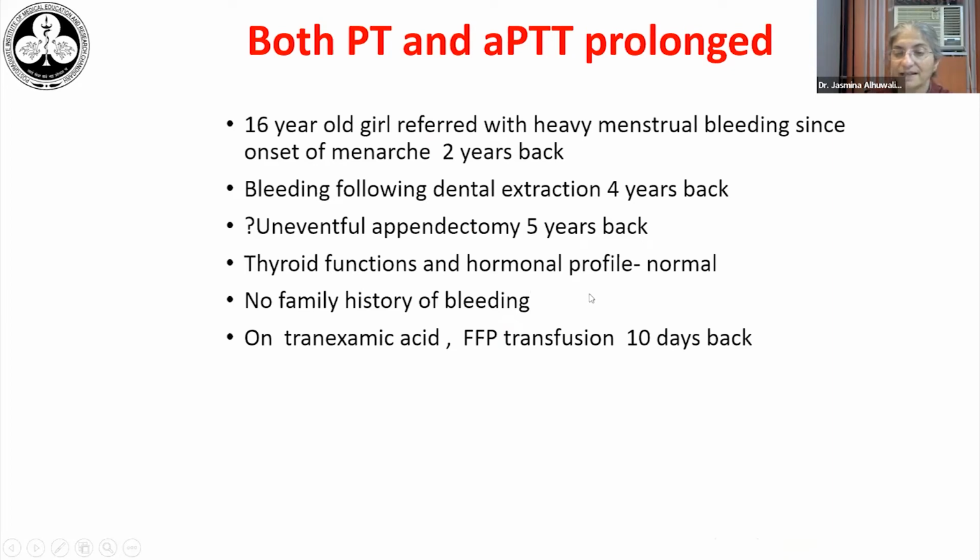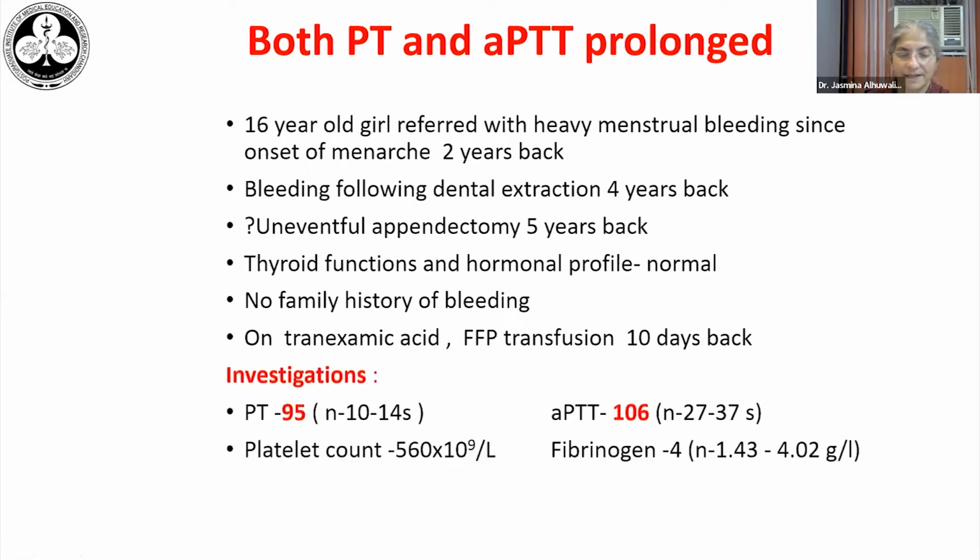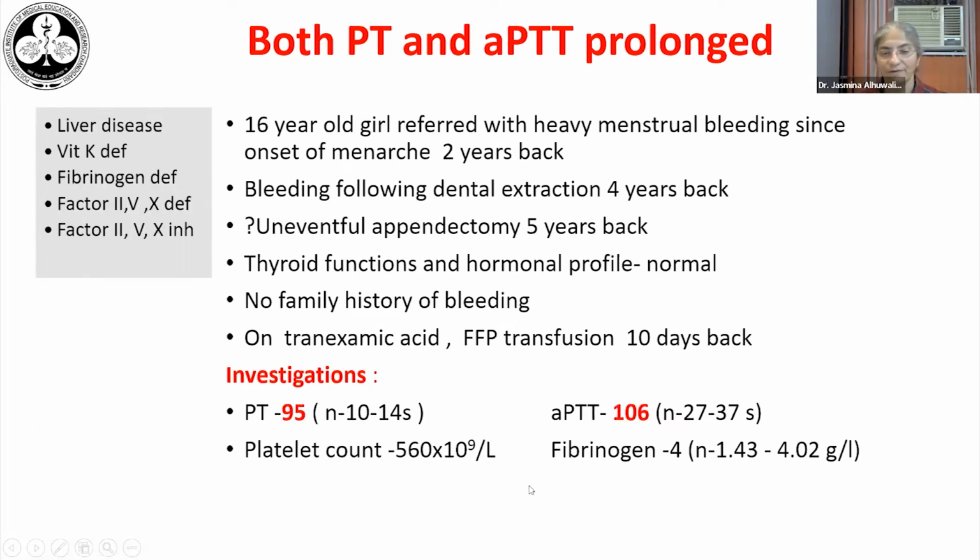Her thyroid functions and hormonal profile were normal. There was no family history of bleeding. And when she came to us, she was on tranexamic acid and had received a fresh frozen plasma transfusion 10 days back. In her, the initial investigations revealed a prolongation of both PT and APTT with a normal fibrinogen.